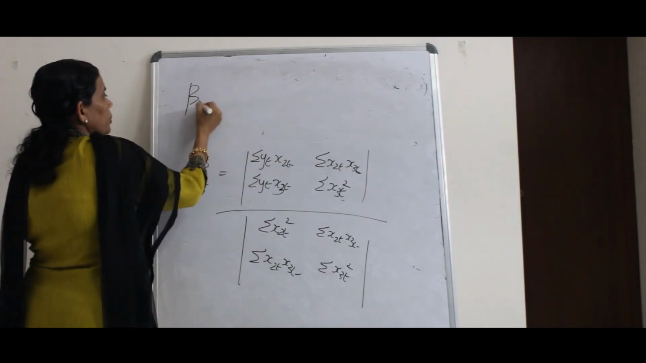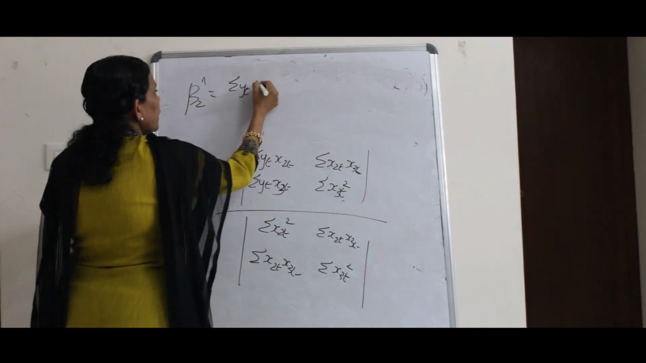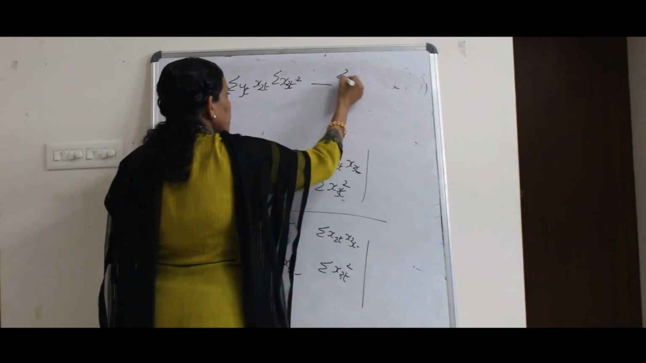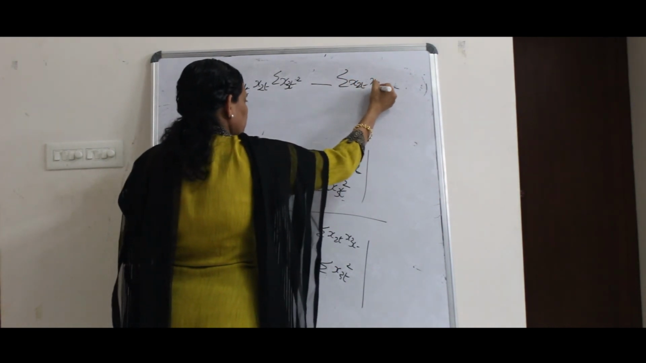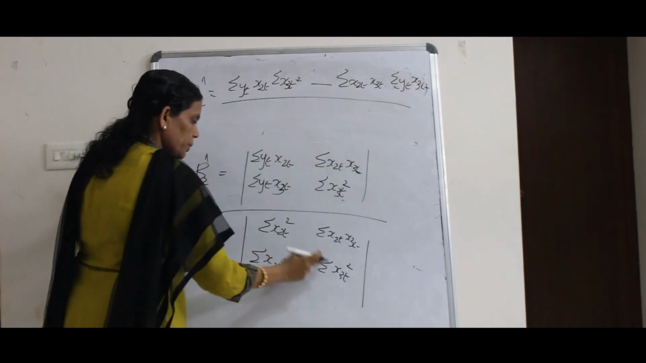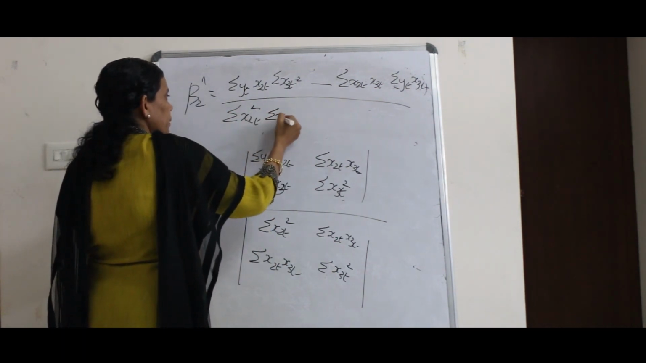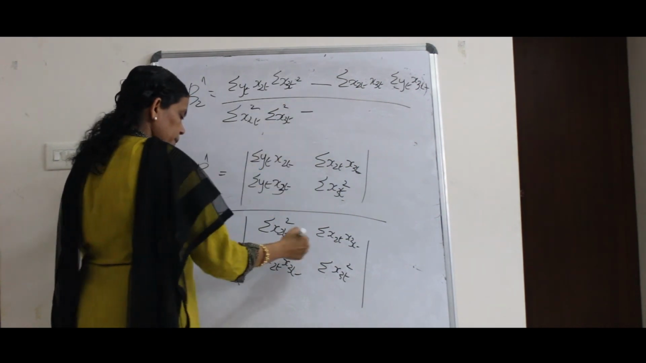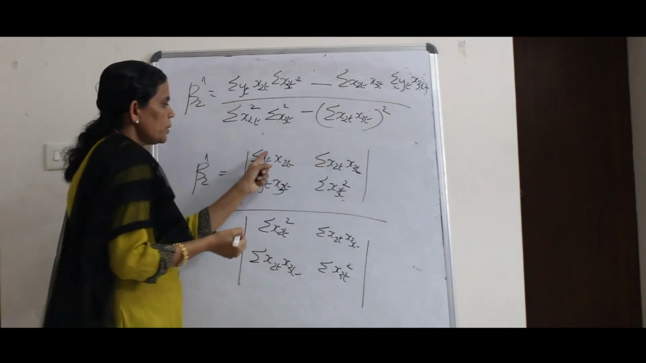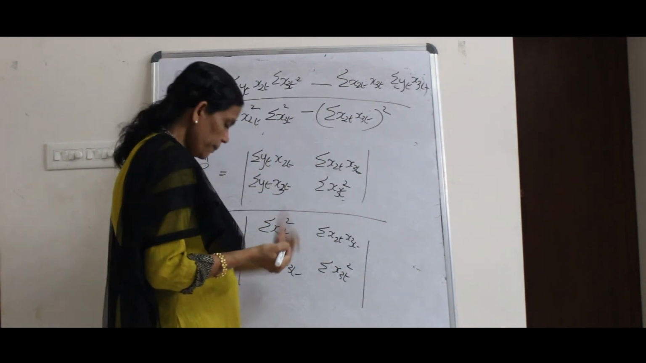Beta 2 hat will be equal to sigma yt x2t into sigma x3t square minus sigma x2t x3t into sigma yt x3t, the whole divided by sigma x2t square into sigma x3t square minus sigma x2t x3t the whole square. So this into this minus this into this, divided by this into this minus this into this the whole square.